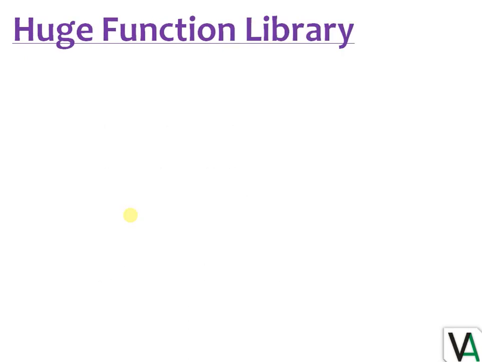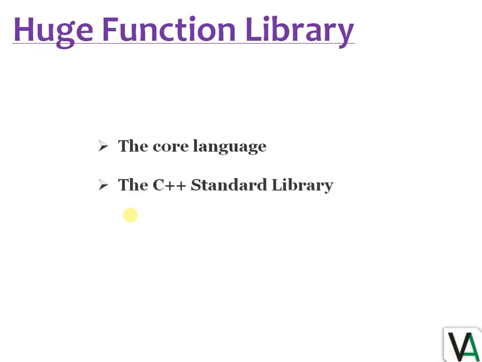Next, huge function library. C++ provides a huge function library. It has mainly three libraries. One is the core language, giving all the building blocks including the variables, data types, and literals. The C++ standard library gives a rich set of functions which are used for manipulating files, strings, math functions, and a lot more. And we also have the third library being STL, the standard template library, with some templates giving a rich set of methods manipulating the data structures.